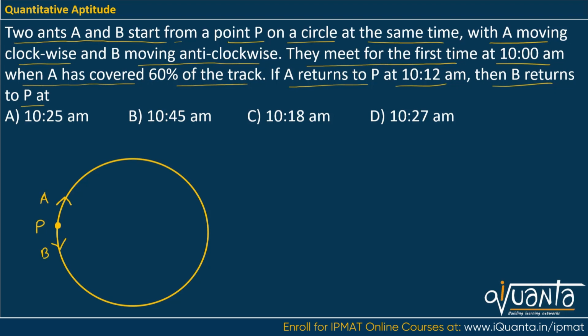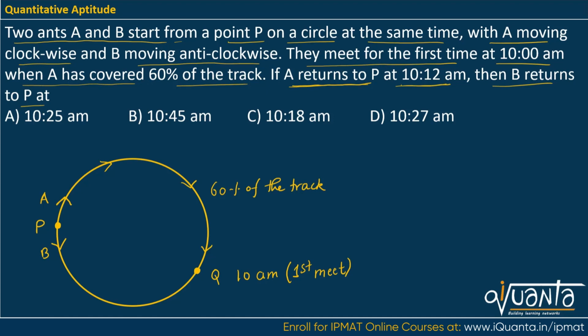We have been given that they meet for the first time at 10 am when A has covered 60% of the track. So let us assume that they meet at this point. From point P to point, say this point is Q, this whole length is 60% of the track, the whole track. So this is the first meeting point. A and B will meet at Q for the first time, and the time here is 10 am. Then after that we have been given that A returns to P at 10:12 am.